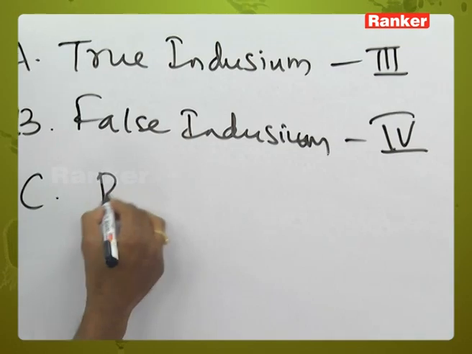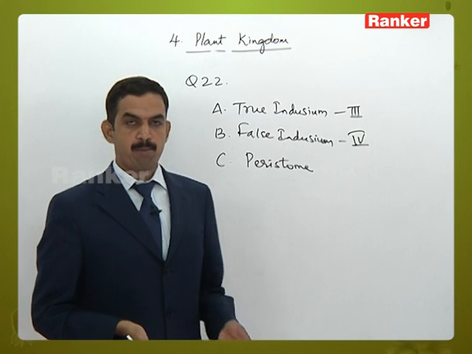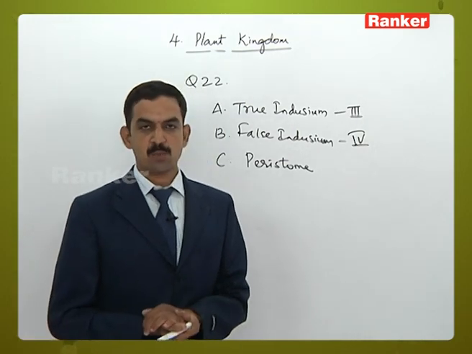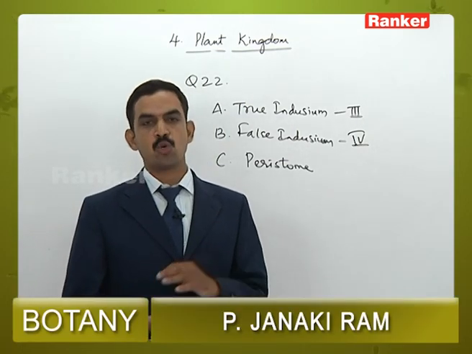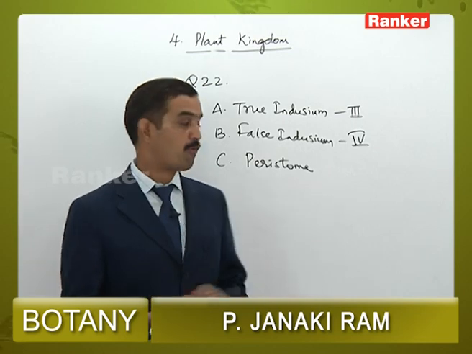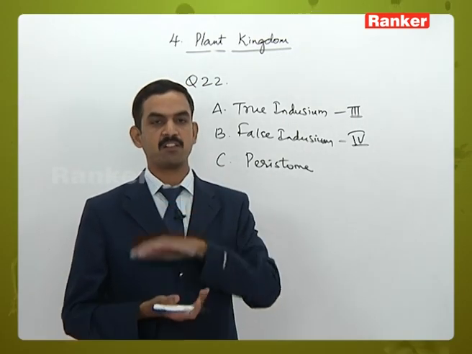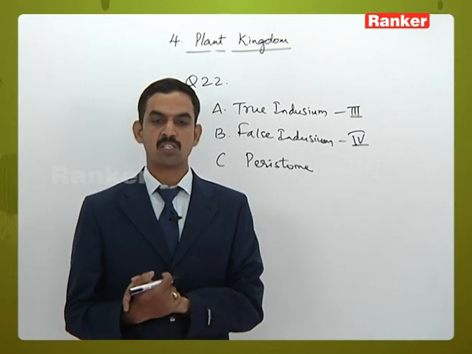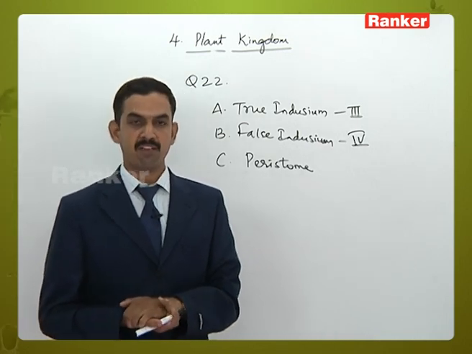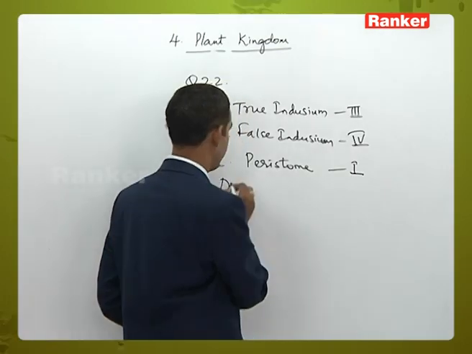C. Peristome. Peristome is a special structure which contains peristomial teeth, and these peristomial teeth help in the dispersal of spores in the bryophyta group of plants. So peristomial teeth, which are part of the peristome, help in the dispersal of spores. And from the given options, Funaria has this character.